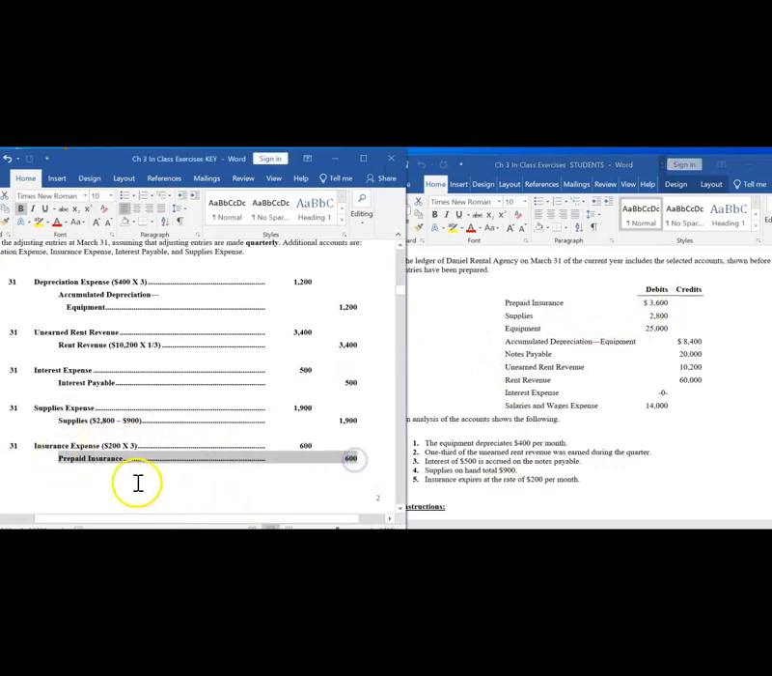So we need to decrease our asset with credit to reflect the fact that we no longer have $600 worth of that prepaid insurance. It was used up. And as we used up that asset, prepaid insurance, it became an expense, insurance expense. Notice that what you're seeing here is that as we use up an asset, it becomes an expense. As we use up supplies, it became supplies expense. As we use up prepaid insurance, it became insurance expense. As we used up our equipment, it became depreciation expense.